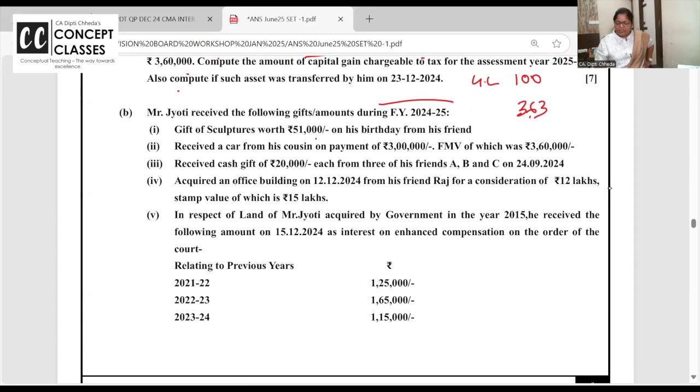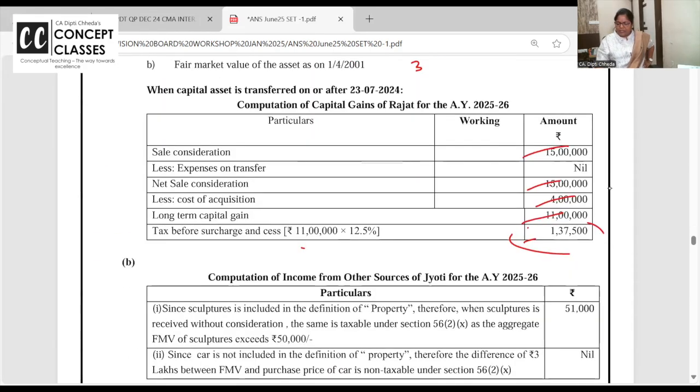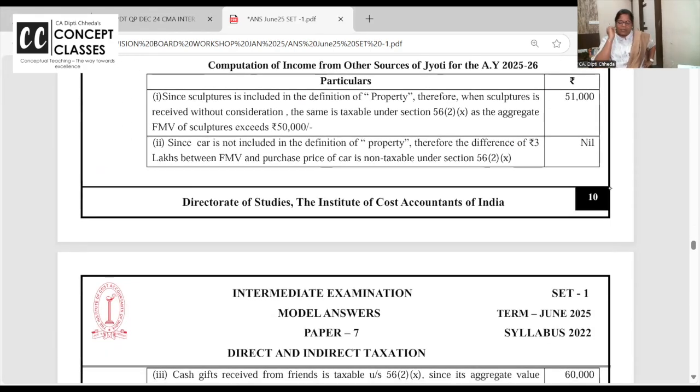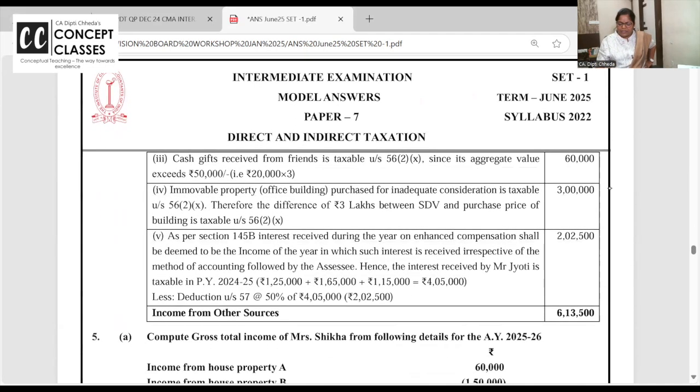Gift of sculpture, 50,000. Yes, very well, it is taxable as an asset. Gift of a car doesn't come. Received cash gift. I think in the answer, only in column form, ज़्यादा clear होगा. Sculptures are of course taxable. A car is outside the gifting part in other sources.